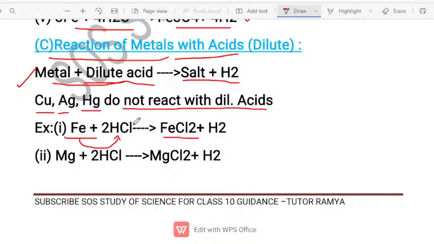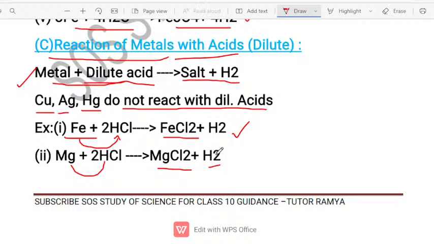See, some students find it difficult. So you have to remember Fe is nothing but iron. So you write iron, no problem. If you can write that it will form the respective chloride of the iron, if you write like that also, we will give marks. Okay, FeCl2 is formed along with the release of hydrogen gas. Similarly, when magnesium reacts with the hydrochloric acid, it will form magnesium chloride and also the respective hydrogen gas is released.